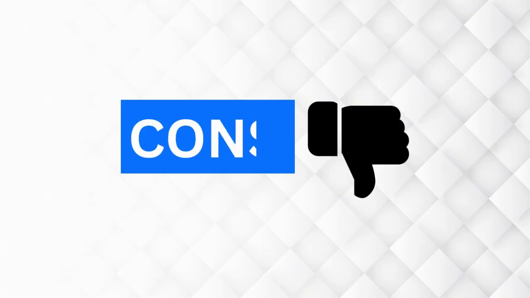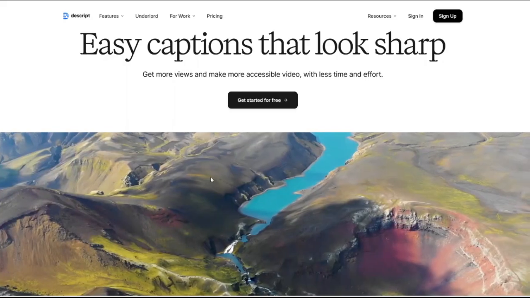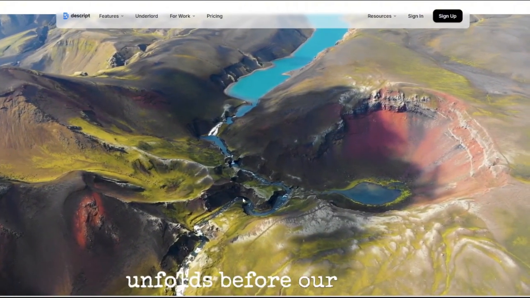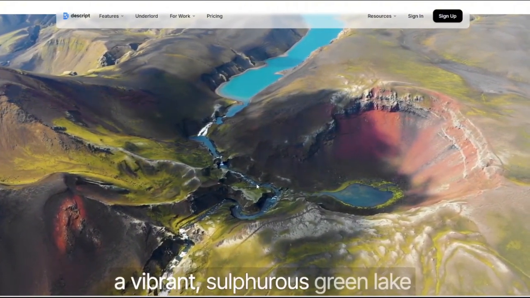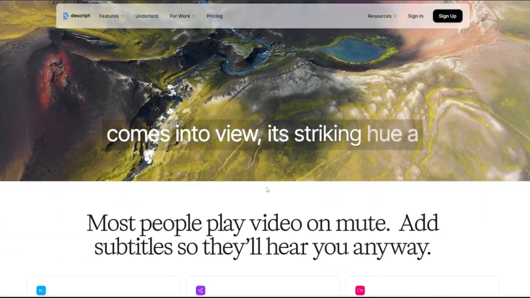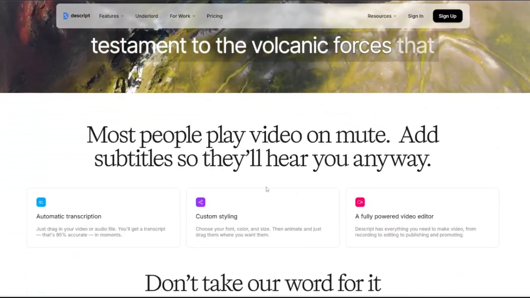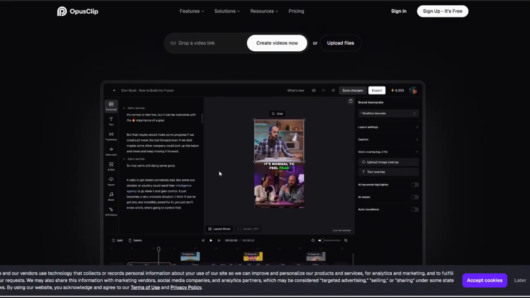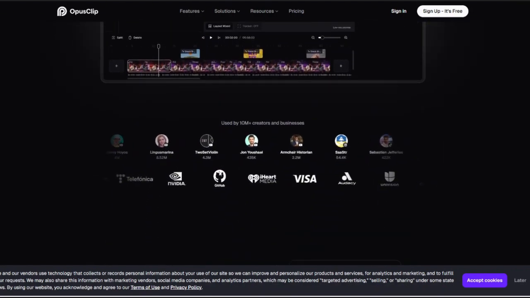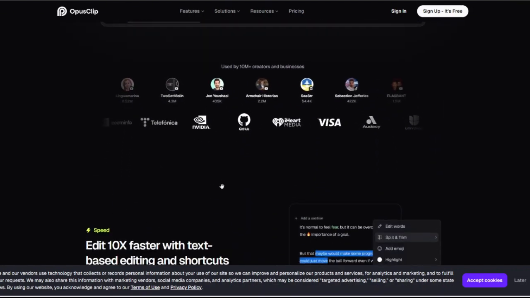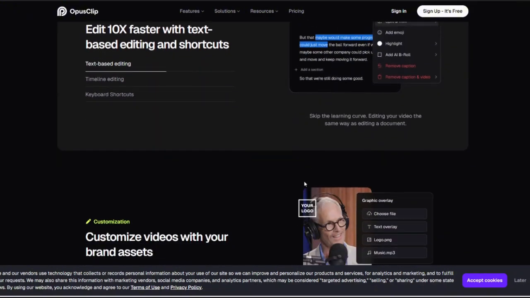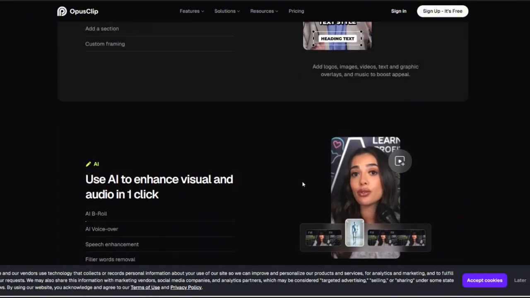How about the cons? For Descript, the learning curve. Some AI features require time to master. There's limited advanced editing. It lacks the depth of traditional video editors like Premiere Pro or Final Cut. Cloud-based processing. It can be slow depending on the internet speed. And for Opus Clip, there is limited manual control. There are watermarks on the free plan, and there is no full video editing because it primarily focuses on short-form content, not long-form video production.